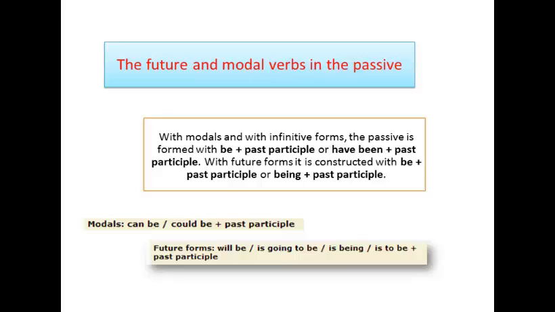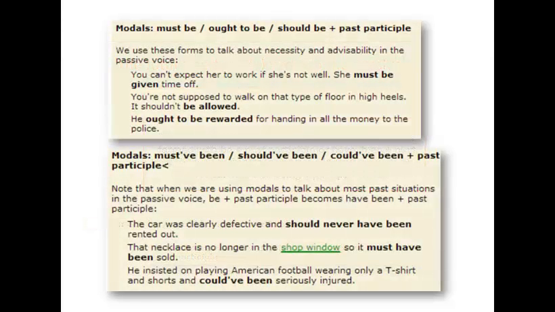Modals can be or could be plus past participle, and the future form is will be, is going to be, is being, or is to be plus past participle. About modals, we use these forms to talk about present and past ability or possibility in the passive voice. Must be, ought to be, or should be plus past participle. We use these forms to talk about necessity and advisability in the passive voice.